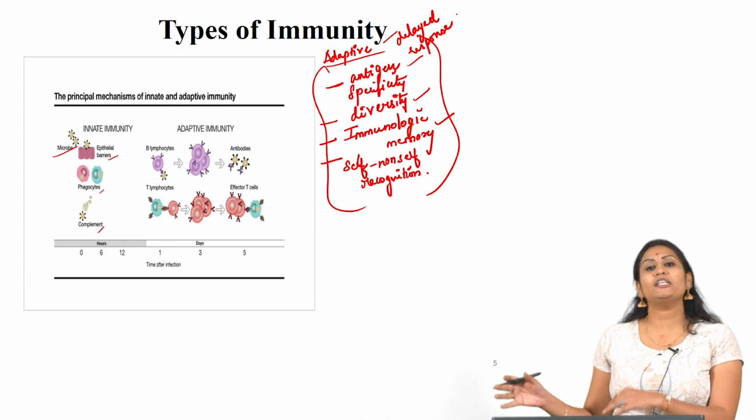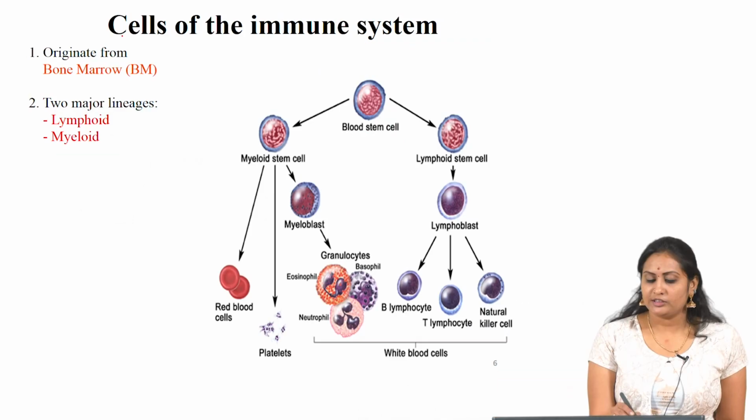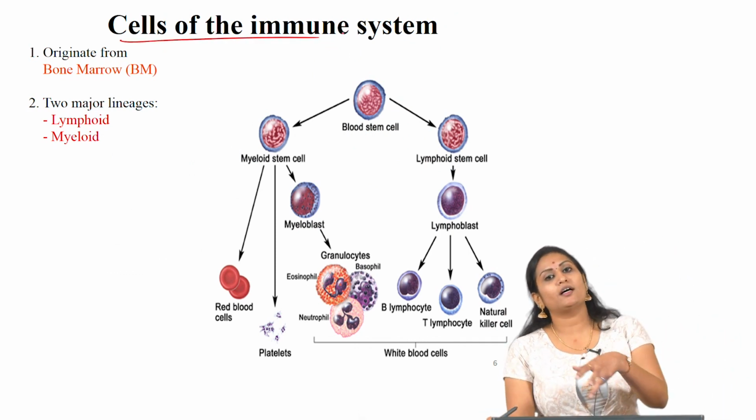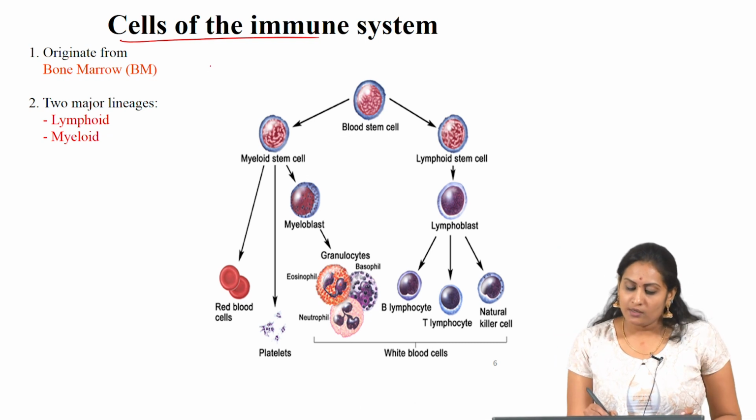Now, we will go to the cells present in the immune system, the cells of the immune system. And this picture shows the process of hematopoiesis.